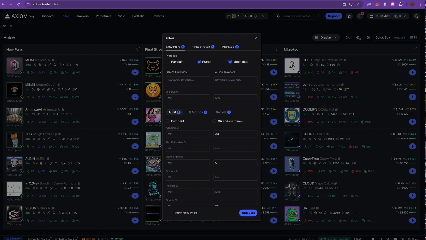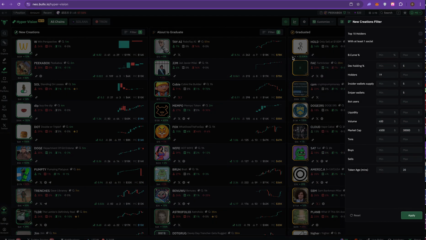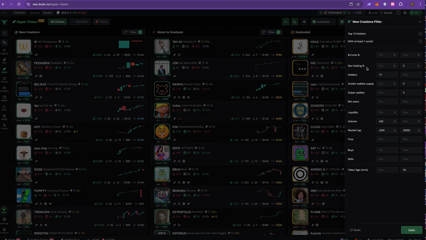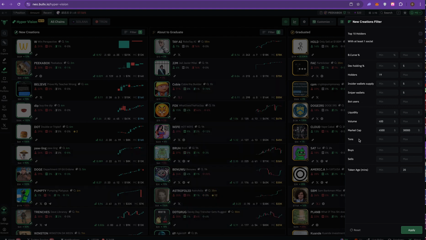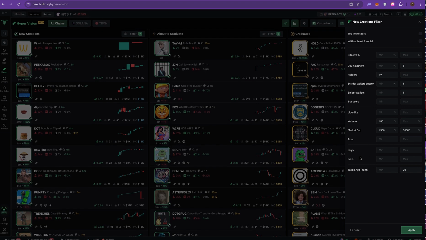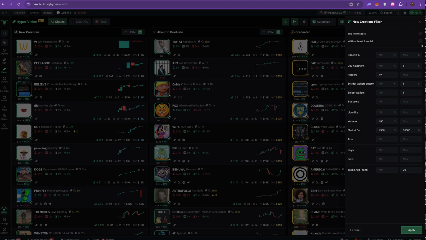So I'm gonna show you the filters on BullX. On BullX, they give you these filters over here, which is basically the bonding curve, dev holding, holders, insider wallets, sniper wallets, bot users, liquidity, volume, market cap, TXNs, buys, sales, and token age in minutes. And they also let you see if they got at least one social and top 10 holders.